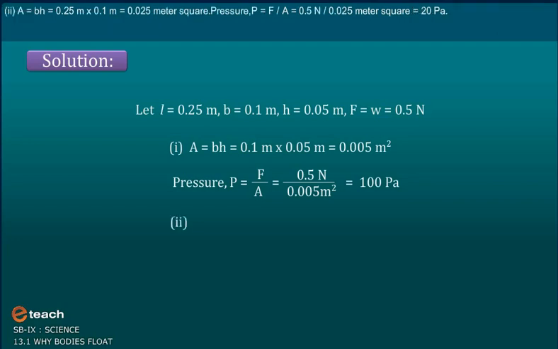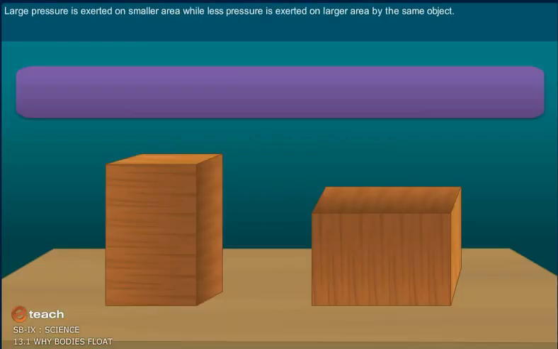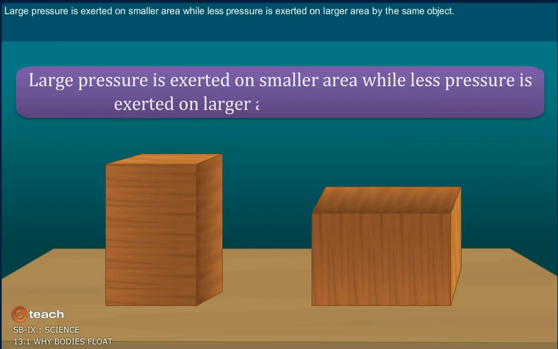And area is equal to length into breadth, so 0.25 meter into 0.1 meter. It gives an answer of 0.025 meter square. Therefore, pressure P is equal to F upon A, is equal to 0.5 Newton upon 0.025 meter square. And the answer is 20 Pascal. Large pressure is exerted on a smaller area while less pressure is exerted on a larger area by the same object.